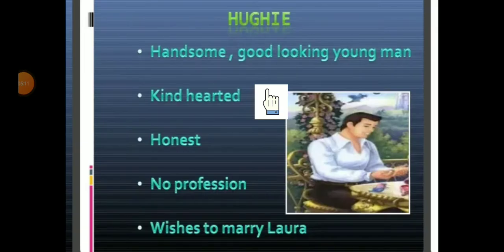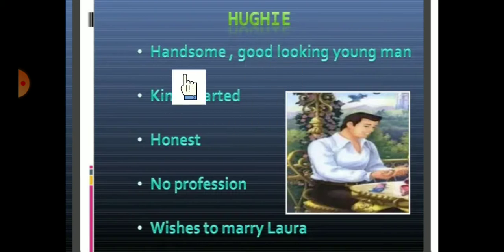Who is he? Hoogie is a handsome, good-looking young man, kind-hearted, and his character is honest, and he doesn't have any profession in the lesson. He wishes to marry Laura. So students, what have we learned about Hoogie? The character of Hoogie is a handsome, good-looking young man, kind-hearted, honest. He doesn't have any profession, and he wishes to marry Laura.